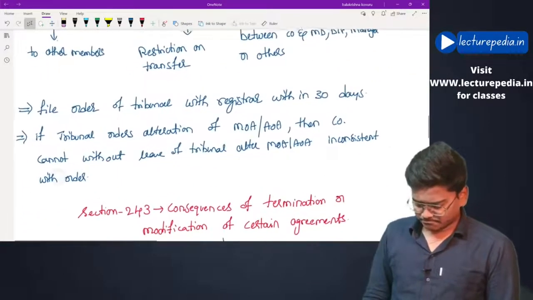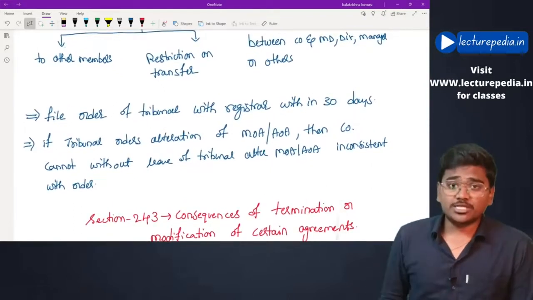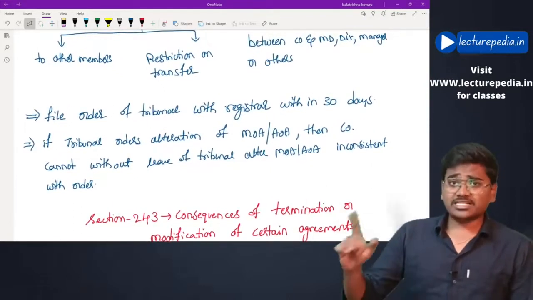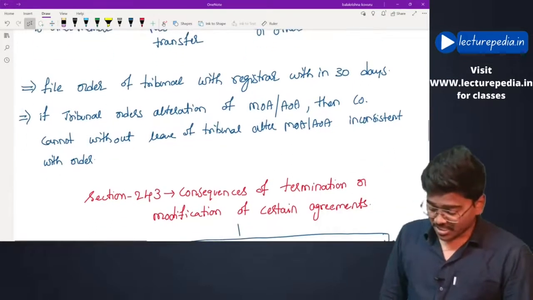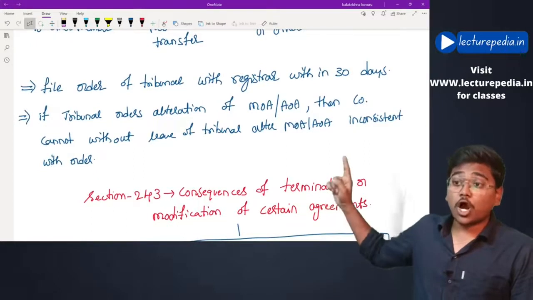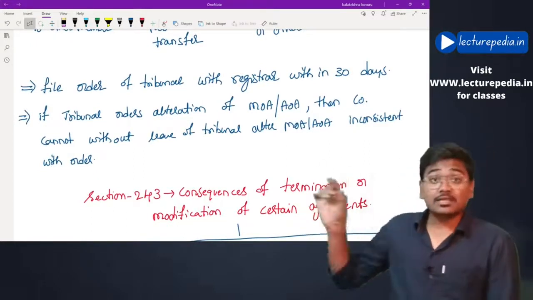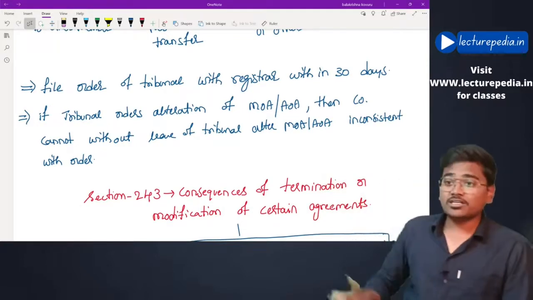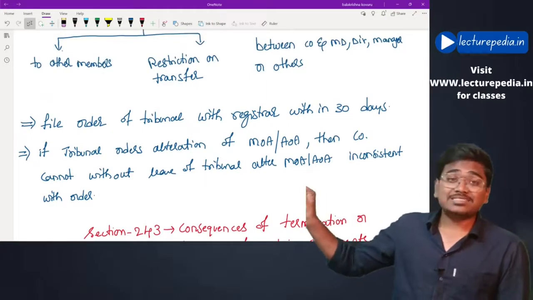Next, once the tribunal has passed the order, such order must be filed with the registrar within 30 days. And if the tribunal orders alteration of either the MOA or AOA of the company, then the company cannot, without leave of the tribunal, alter the MOA or AOA inconsistent with the order.